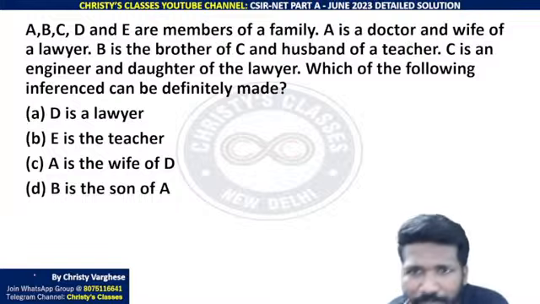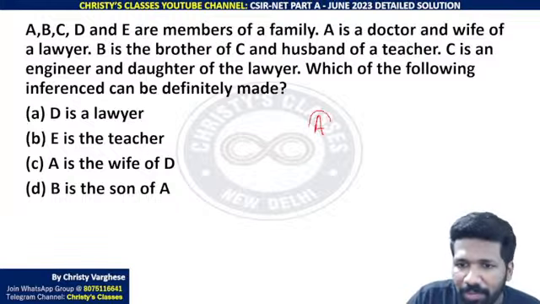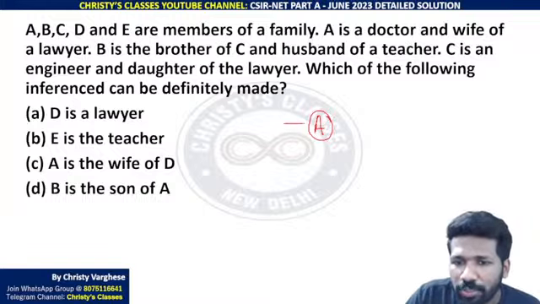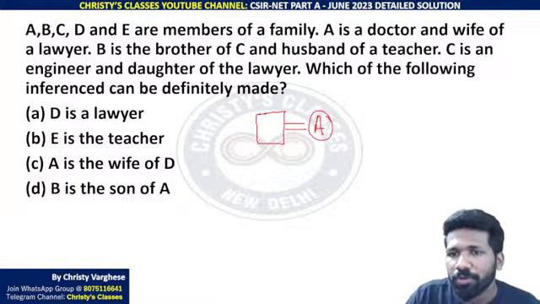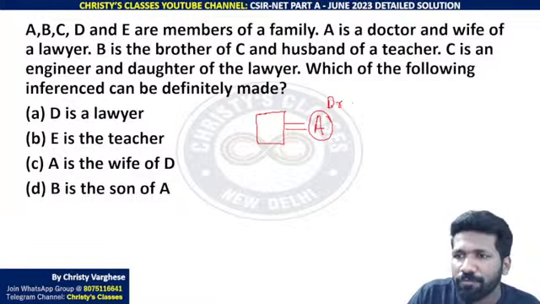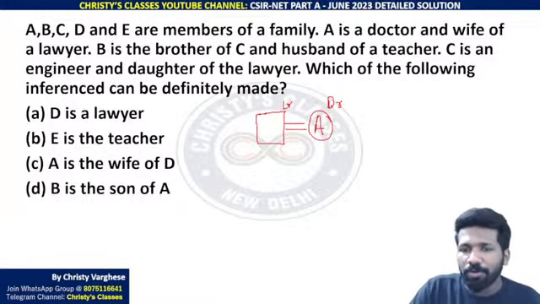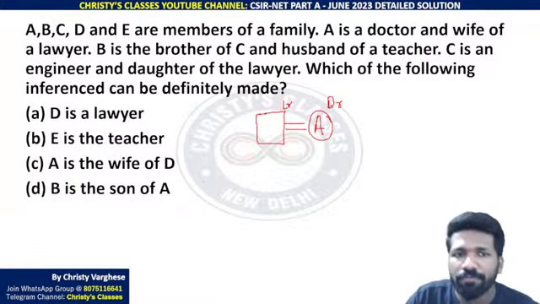So A, B, C, D, E are members of a family. A is the doctor, and wife of the lawyer. Wife of the lawyer means A is a female, right? A is the female person. So A's husband is male. We don't know the name, but we know the profession of these two. A is the doctor, DR I am denoting for doctor. Wife of the lawyer I am denoting by LR. But we don't know the name of the lawyer, right? So keep that in mind. Proceed with the next sentence.